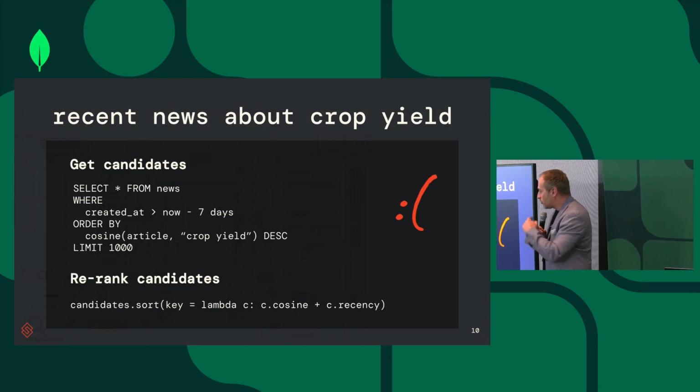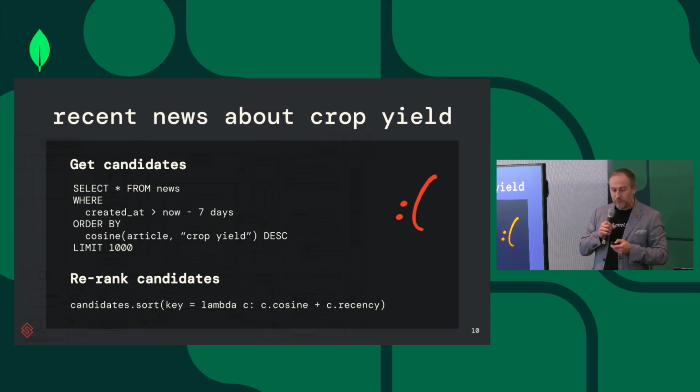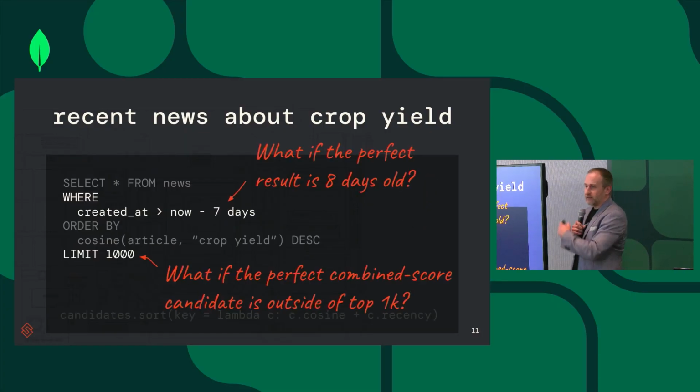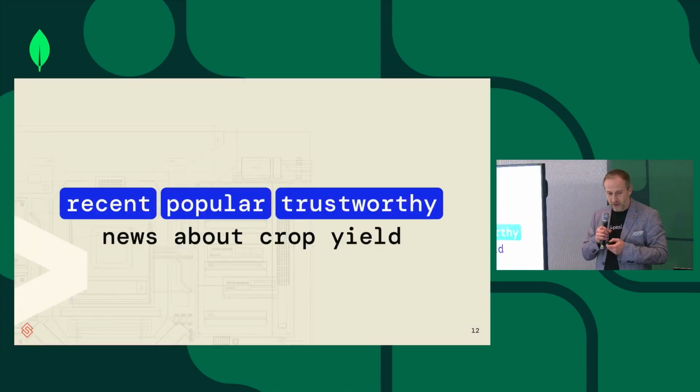And then we order by the cosine similarity. And then we can also re-rank candidates using a function. So that's kind of working, right? But again, as we discussed, what if the perfect result is 8 days old? And what if your best result is not within the top 1,000 results that you retrieved, right?